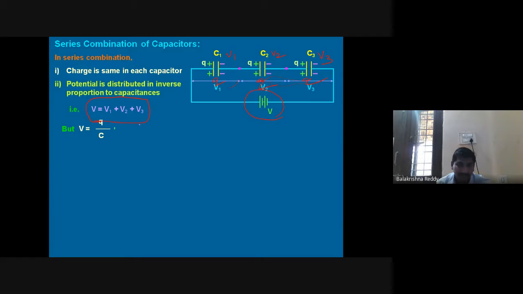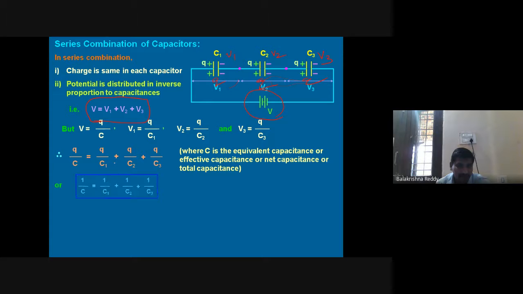Now you can see V equal to Q by C, where Q is the charge the battery supplied and C is the resultant capacitance, and at the same time across the first, second and third capacitors, Q by C1, Q by C2, Q by C3. Now what I'll do, simply I'll substitute all this in the above equation. The common thing is the charge. If I take the charge common, then the charge gets cancelled. I have a formula in series: 1 by C equal to 1 by C1 plus 1 by C2 plus 1 by C3.